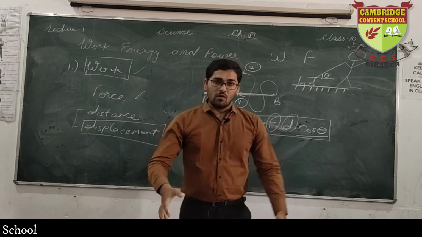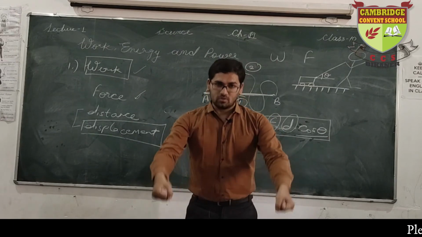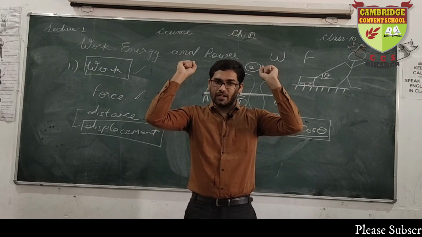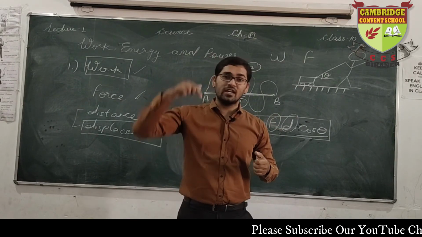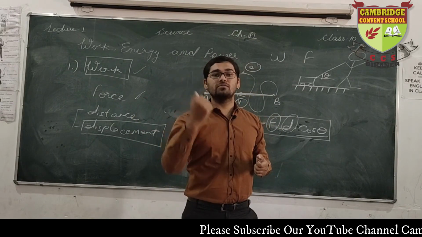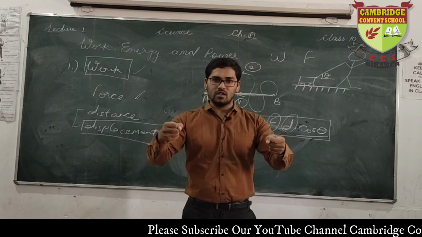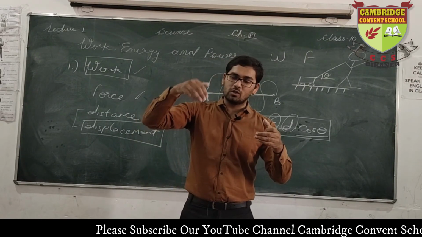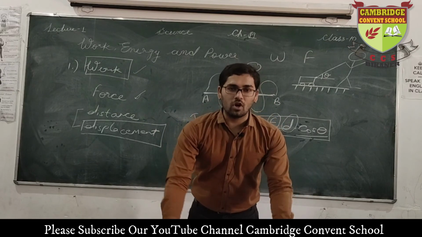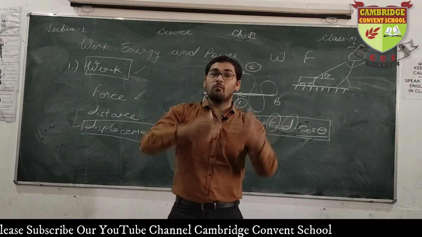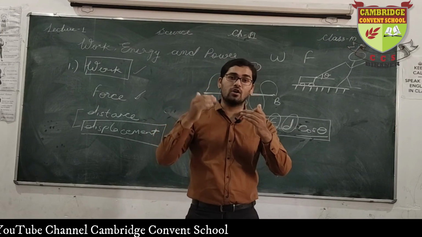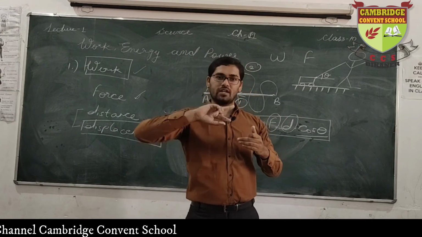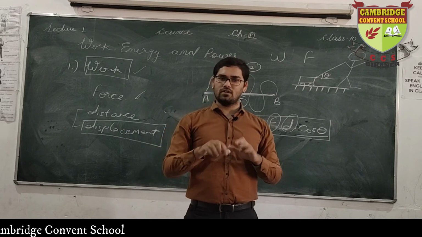When the coolie lifted the weight onto his head, gravity was working downward, and the object was moving upward. Gravity was forcing the object downward, and he moved the object upward. Both directions are different. Force is being applied downward, and the object is moving upward, opposite directions. This is negative work. Clear?